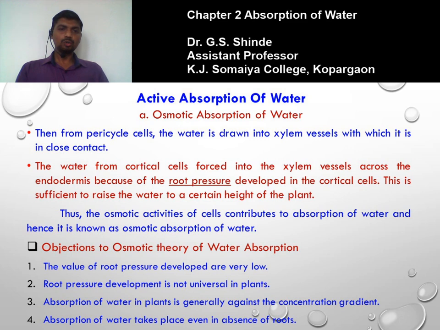Next is that the root pressure developed is not universal in plants. Third one, absorption of water in plants is generally against the concentration gradient. And the last one, absorption of water takes place even in the absence of root. If you propagate the plant by using stem cuttings, these stem cuttings are able to absorb water without the root. So absorption of water takes place even in the absence of root.